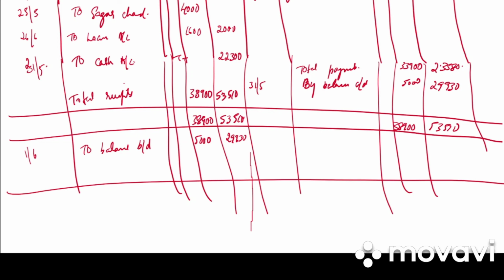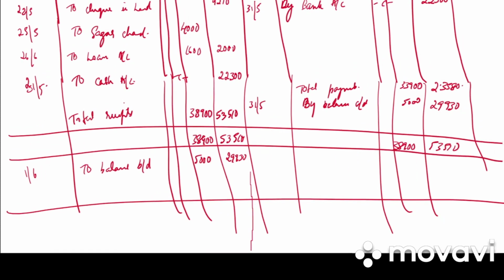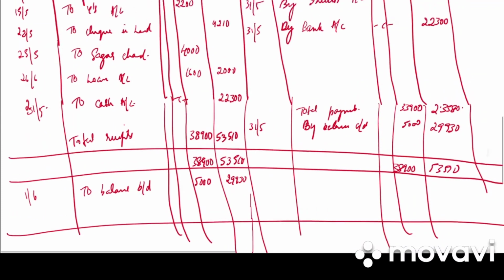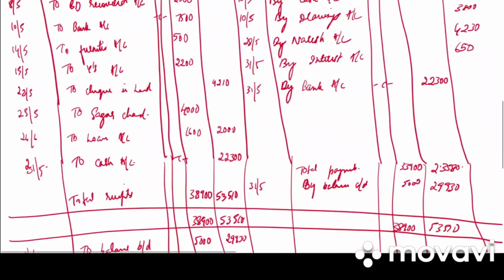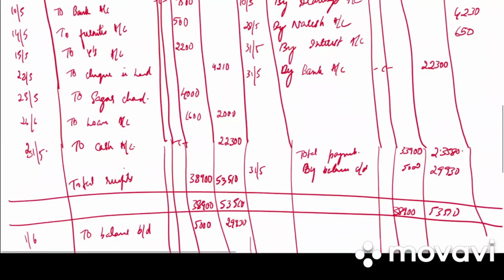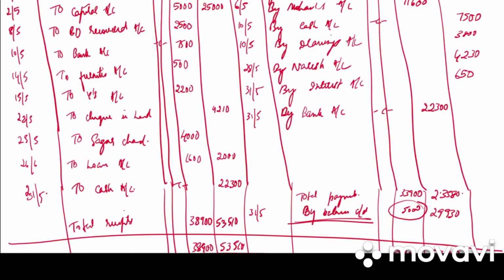Clear? So whenever they say that a certain amount should be retained and the remaining will be deposited into bank, first we need to total the debit side of the cash column. Whatever answer we get, we need to write down the balance first. By balance carried down 5,000 and after that deduct 38,900 minus 11,600 and minus 5,000 and get whatever has to be deposited into bank.